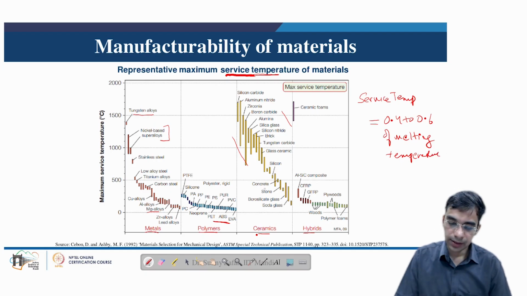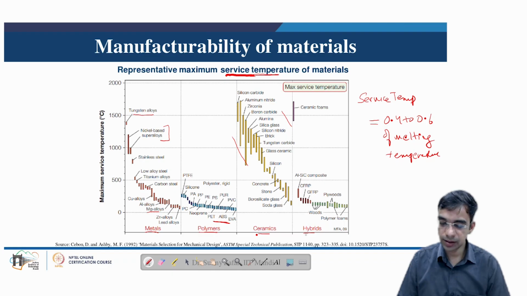So all these ceramics have very high service temperature, and all the high temperature needs are fulfilled using the ceramics. And in case of hybrids, which include composites, we have the ceramic foams which have particularly very high temperature. But all other engineering structural polymer composites like CFRP, GFRP have a service temperature of the order of 100 to 120 degree centigrade.